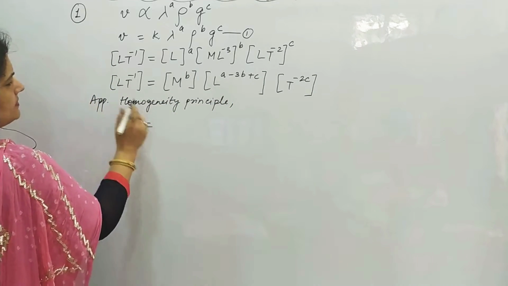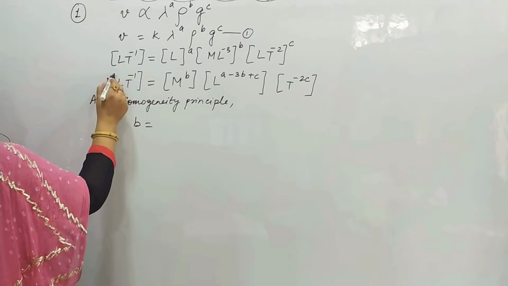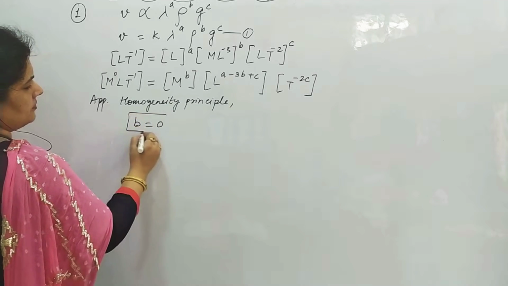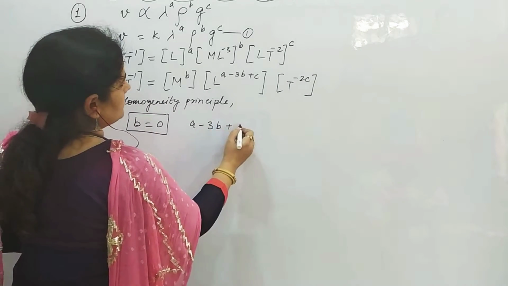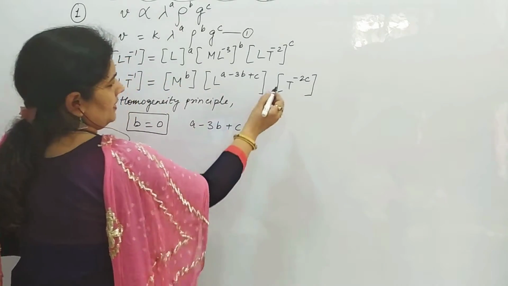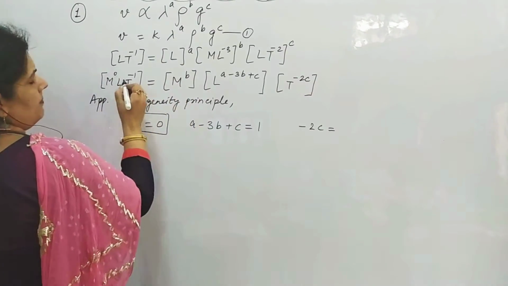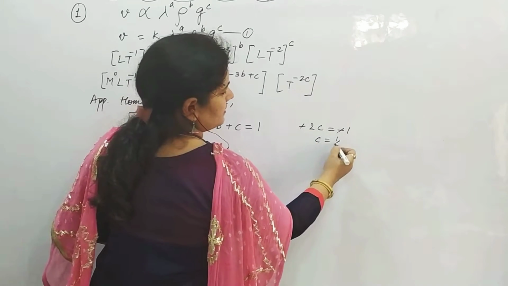M is not there on the left side, so the power of M is 0. So the value of b is 0, the first value. a minus 3b plus c is equals to, what is the power of L here? 1, and minus 2c is equals to minus 1. The value of c is half.